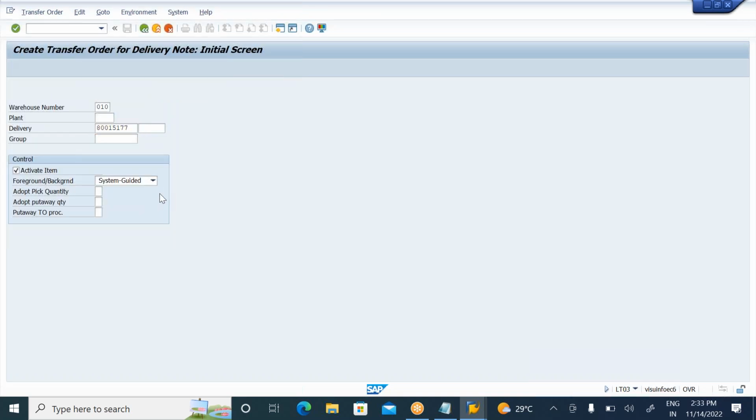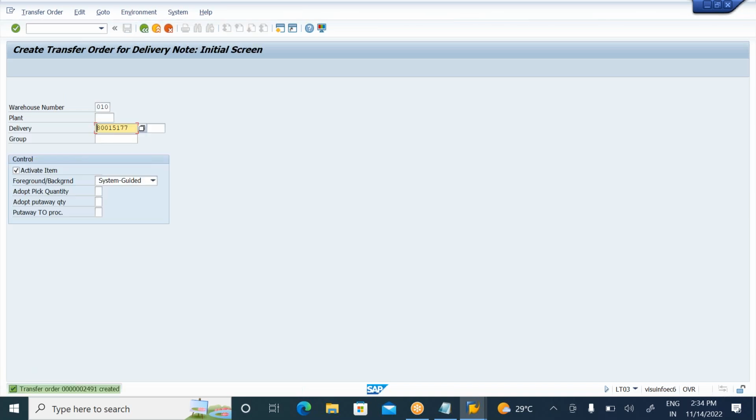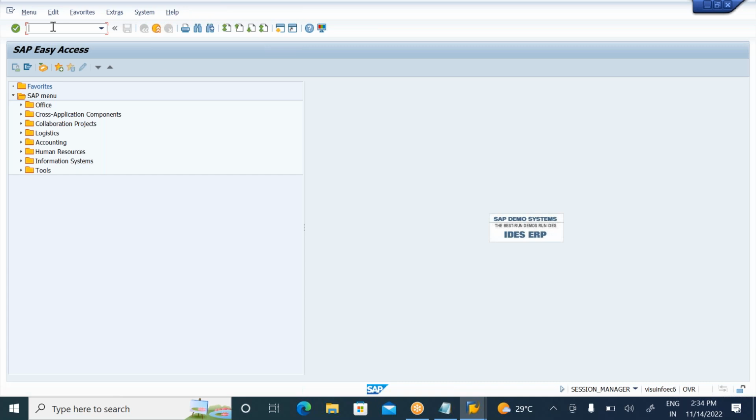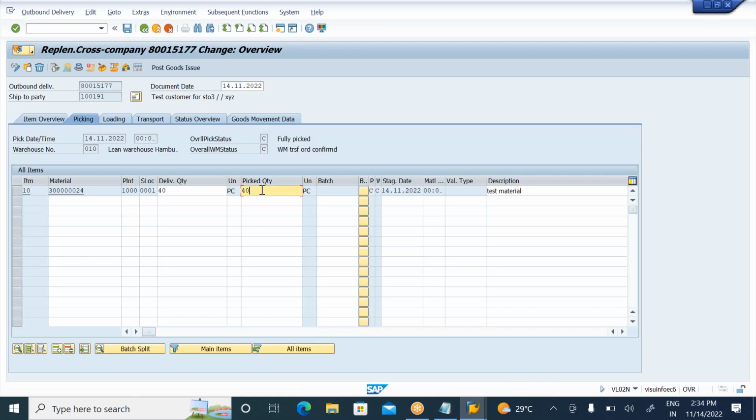Now, when you click on enter here, the system will create one transfer order, and the transfer order will automatically be confirmed. So the transfer order is confirmed here. Now the transfer order number is 2491. No problem. Once again you go to VL02N. Now observe your outbound number. The picked quantity is now enabled for you. The transfer order is confirmed here. Now select this line item.